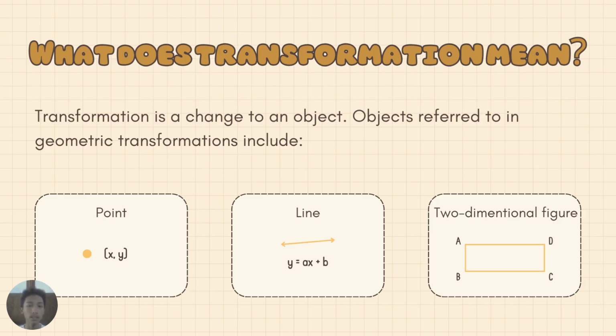So, what does transformation mean? Transformation is a change to an object. And the objects involved in geometric transformation include points, lines, and two-dimensional figures such as triangles and polygons. Depending on the type of transformation, some properties may change while others remain the same.